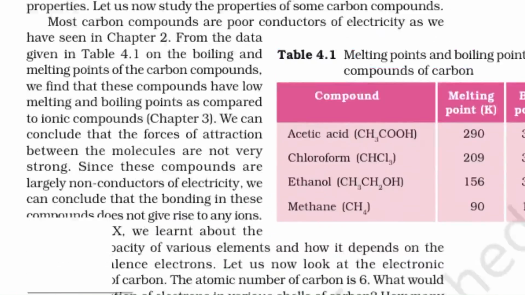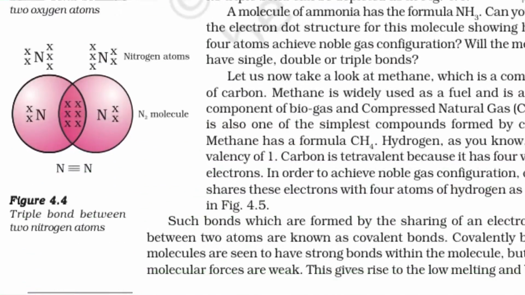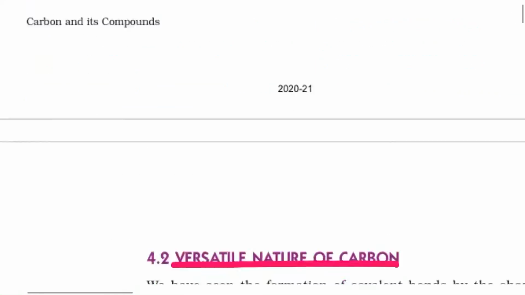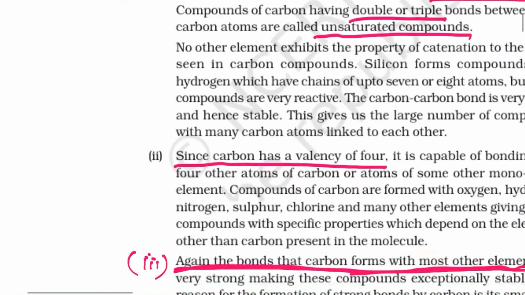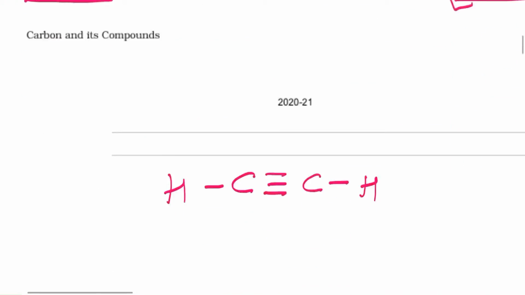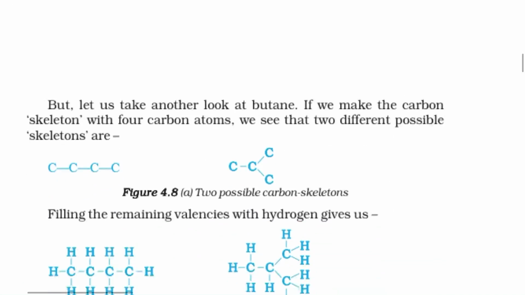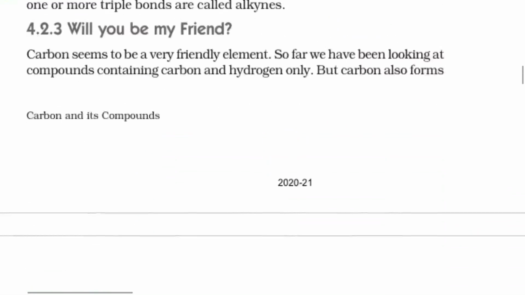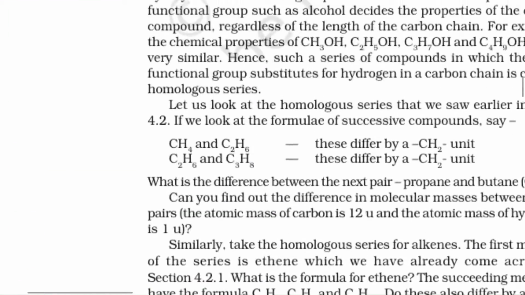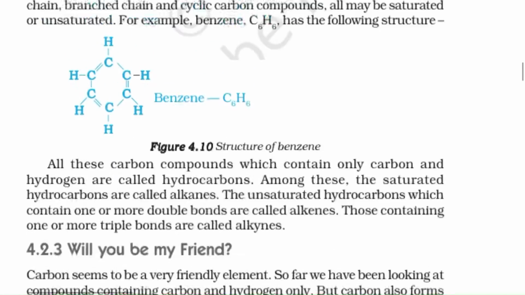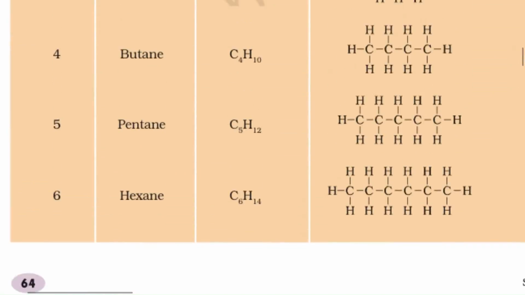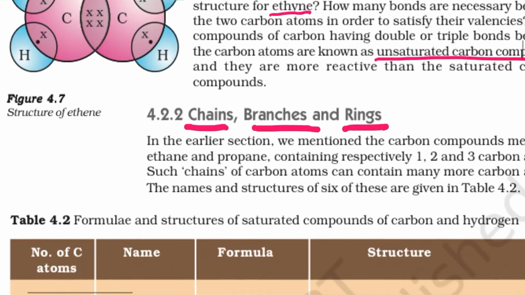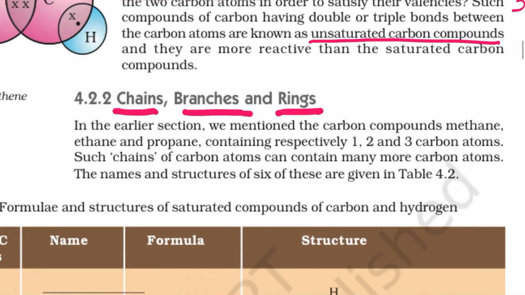In this fifth session of this chapter of Standard 10th, we are going to understand branch, chain and ring structures of carbon. Chains, branches and rings.